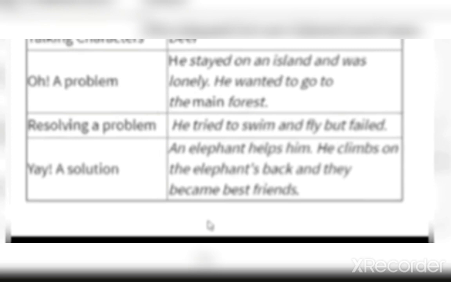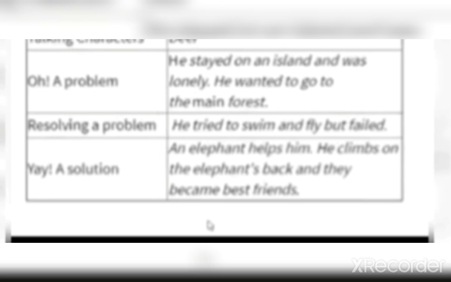The talking character is the deer. What is the problem? He stayed on an island and was lonely. He wanted to go to the main forest. That is the problem that he faced.